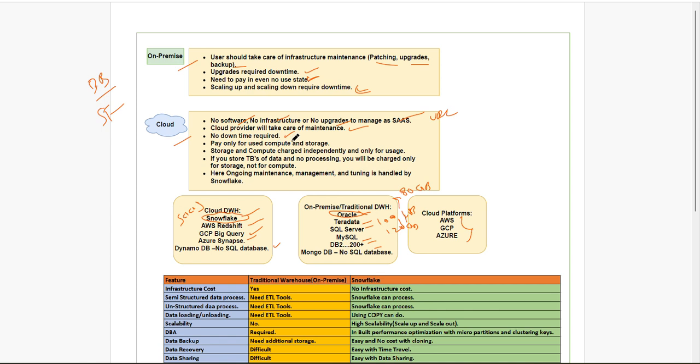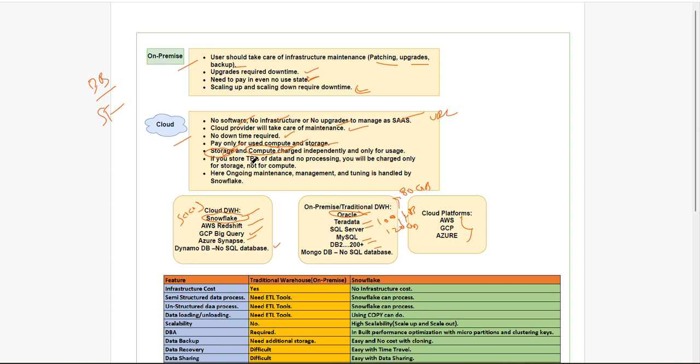Pay only for the compute and resources you use. Whatever servers and whatever storage we are utilizing, for that only we will pay. Storage and compute are charged independently. It's not like when we increase storage, we should increase compute. There is no link between storage and compute. If you only want compute, you can increase it. If you only want storage, you can increase it. We don't have to increase both in parallel.